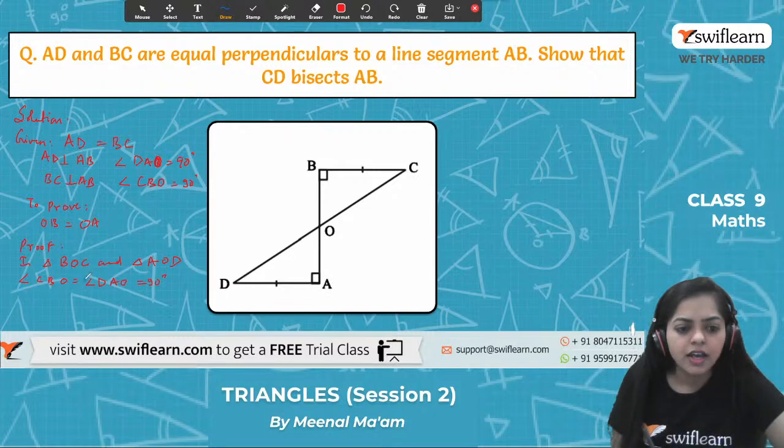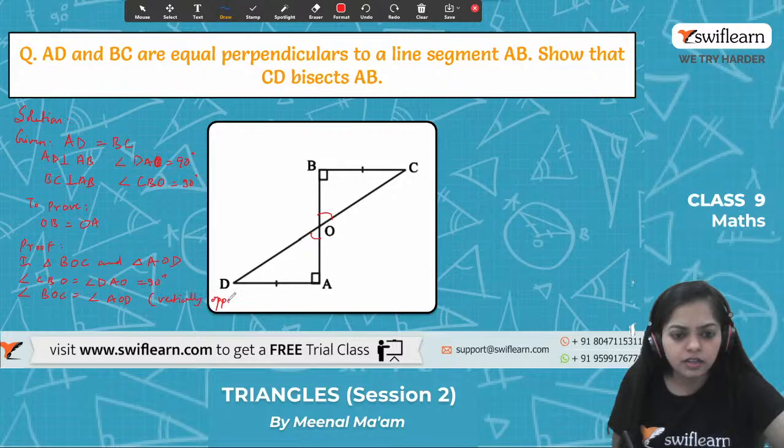It is given. And also we can say that angle BOC is equal to angle AOD. Why? The reason is vertically opposite angles, and vertically opposite angles are always equal. And also it is given that side BC is equal to side AD.